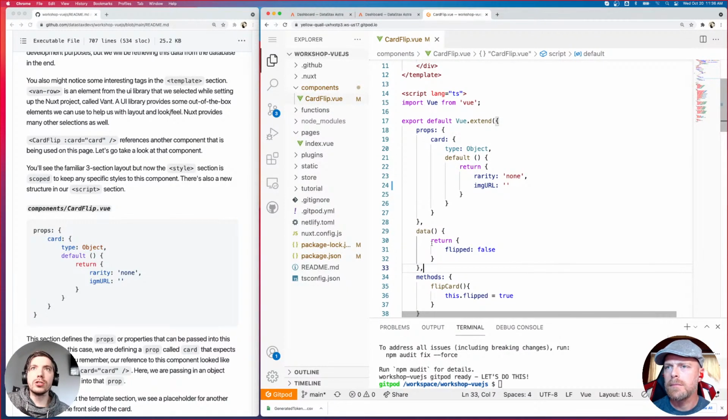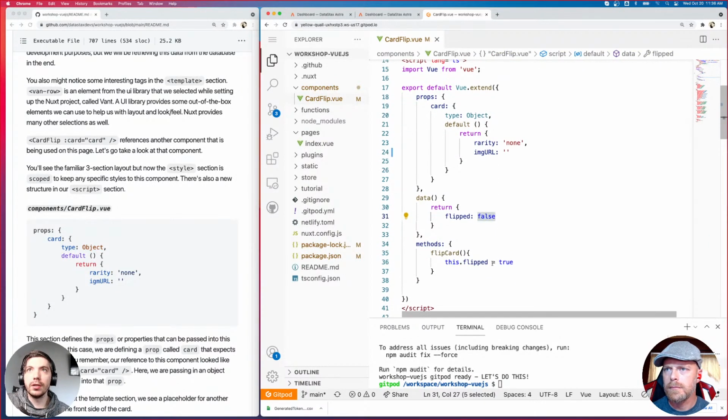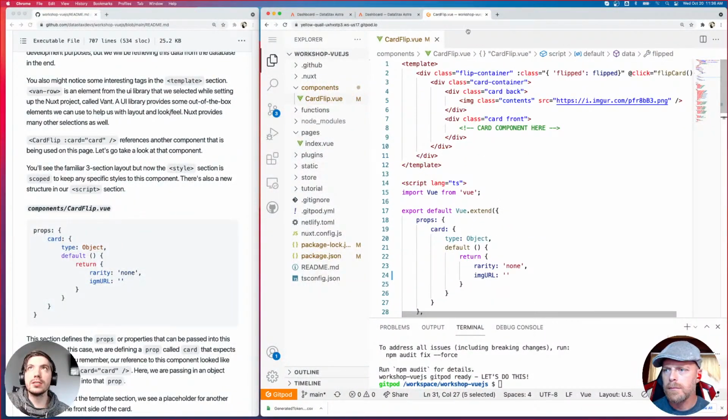All right, so we also have this data variable called flipped. That's basically just keeping track of our state, whether it's flipped or not. And then we have a method that flips the card. And that just changes the class for our CSS to flipped or not flipped to start that animation.